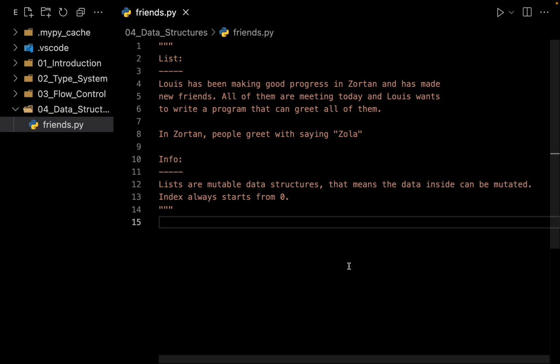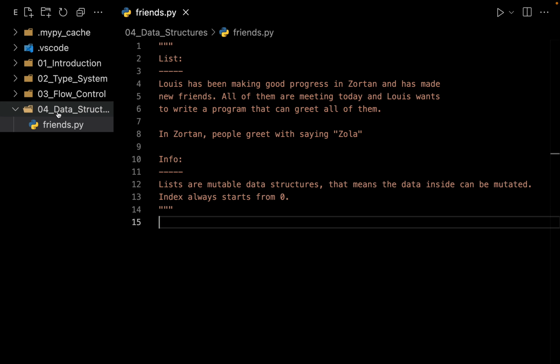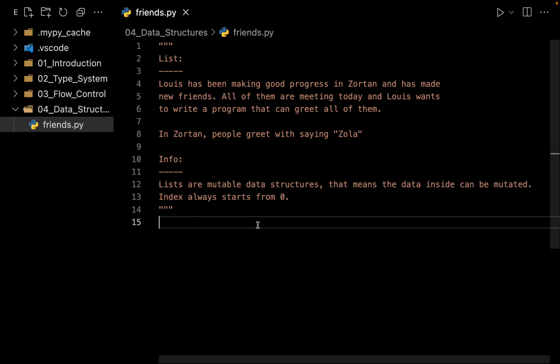Instead, Python offers a much better solution, and that is called a list. So what we are going to do is create a list, and after that we are simply going to loop through the list and print a greeting message to each one of his friends. Let's see how to do this. Behind the scenes, I have created a new folder called 04 data structures, and I'm working in this file called friends.py. So let's get started with this one.